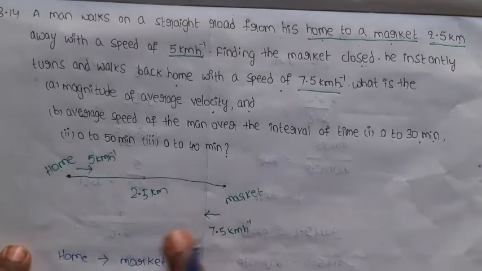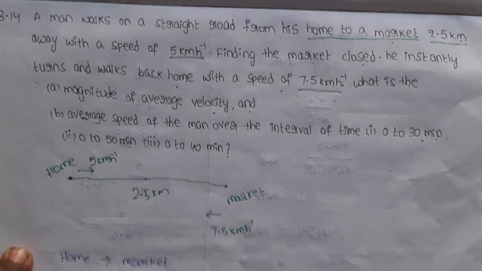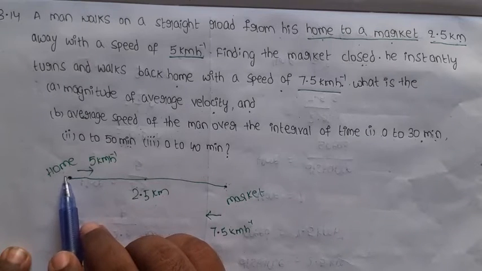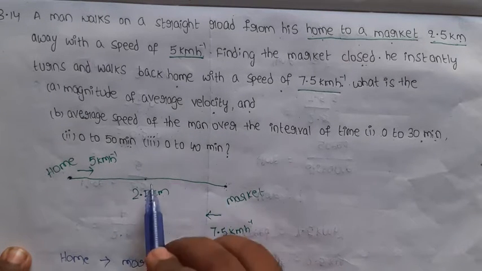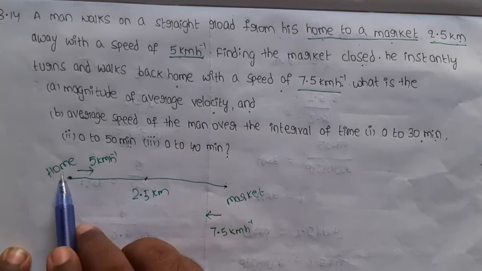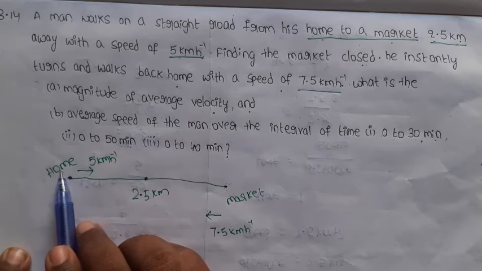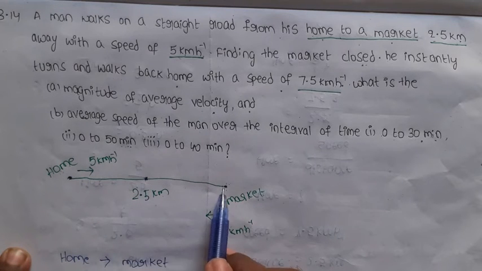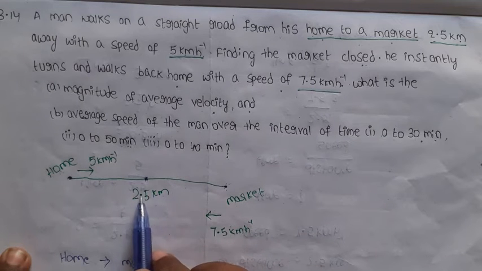In 40 minutes, how much distance does the person travel? 30 plus 10 minutes. 30 minutes is the time taken from home to market. The next 10 minutes is from the market to the midpoint between home and market. So what is the distance from home to market? 2.5 kilometer. What about the distance from the market to this point? That is 2.5 divided by 2.